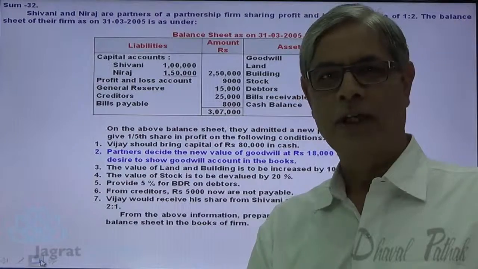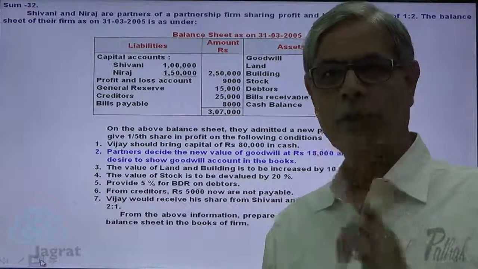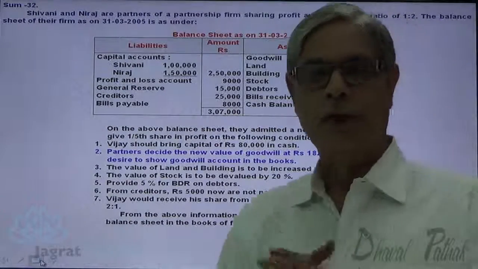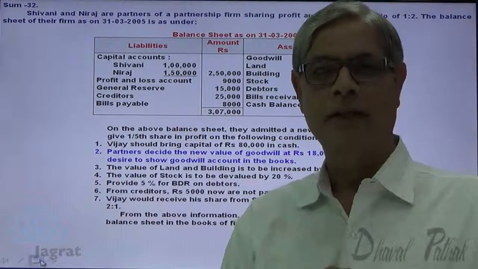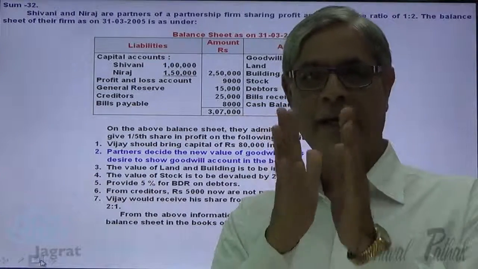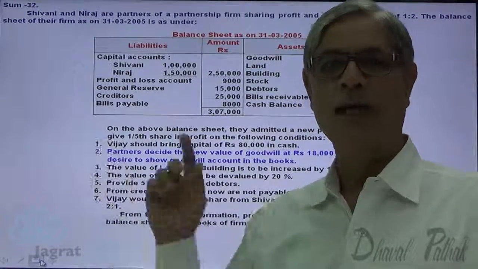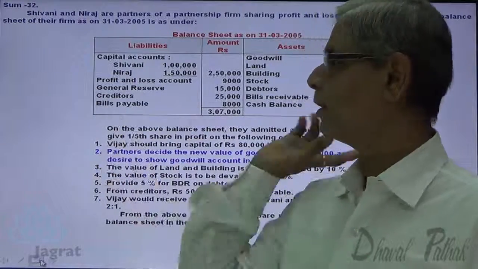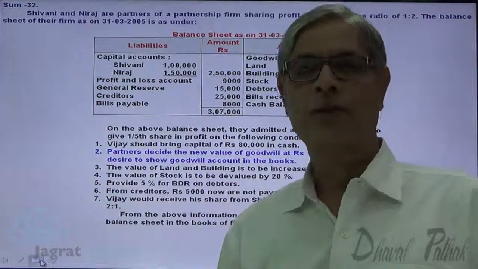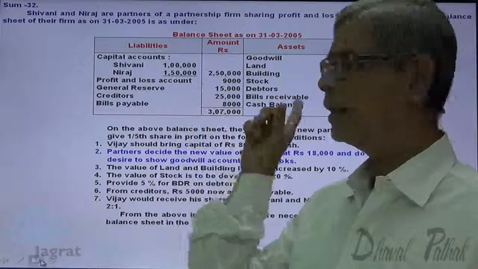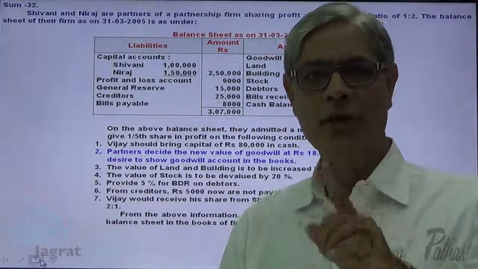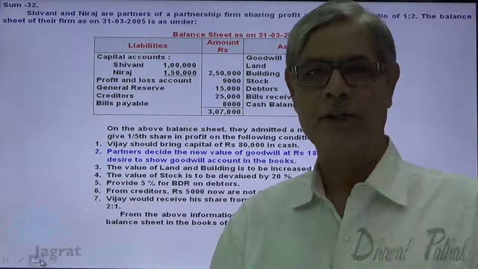that is undistributed profit, that will be distributed between partners in the ratio of 1:2, that is the old ratio, because this profit is accumulated by Shivani and Neeraj. They have run the business, and so far till the date of admission this much profit is accumulated, so it should be distributed between Shivani and Neeraj in the ratio of 1:2. Same way, general reserve is also an undistributed profit, that will be distributed between Shivani and Neeraj in the ratio of 1:2, 5,000, 10,000 each.